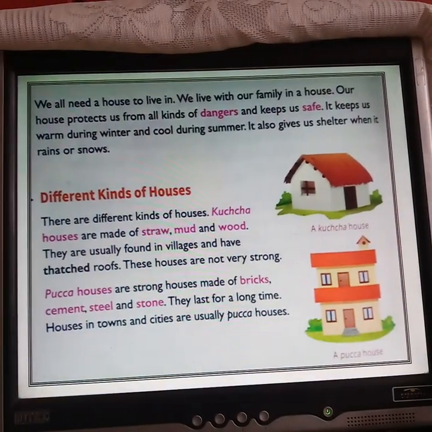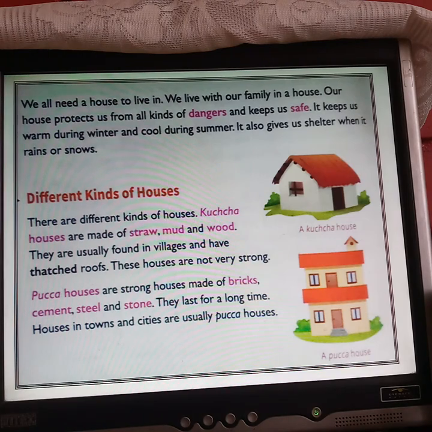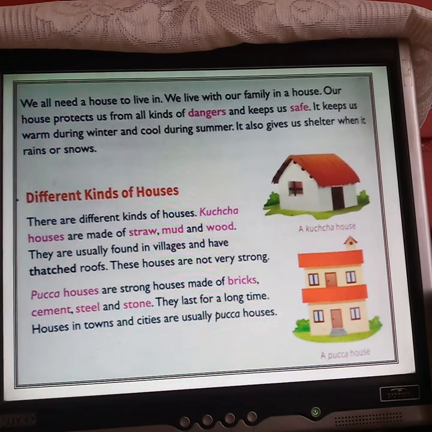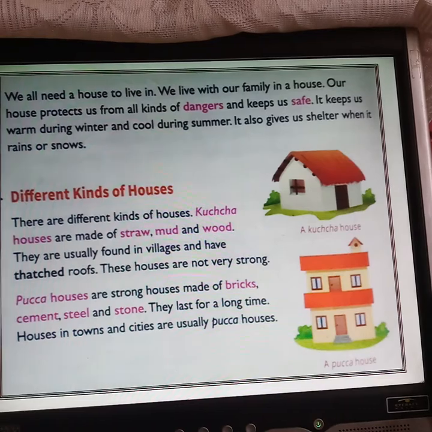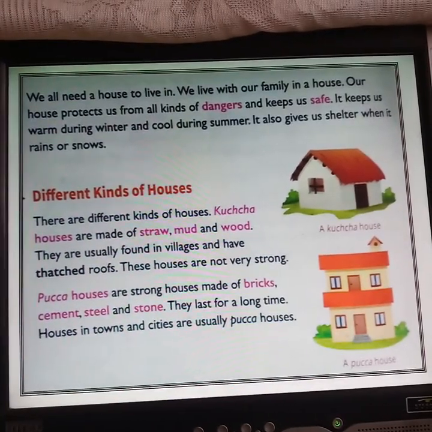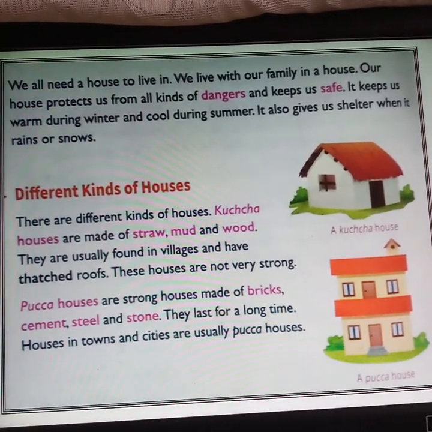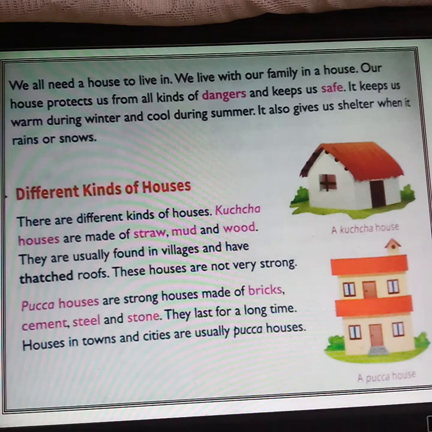We all need a house to live in. We live with our family in a house. Our house protects us from all kinds of dangers and keeps us safe. It keeps us warm during winter and cool during summer. It also gives us shelter when it rains or snows.